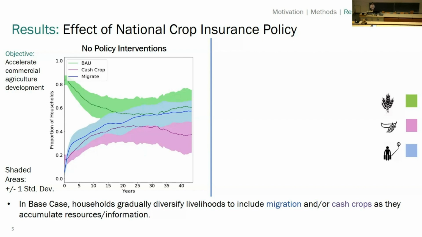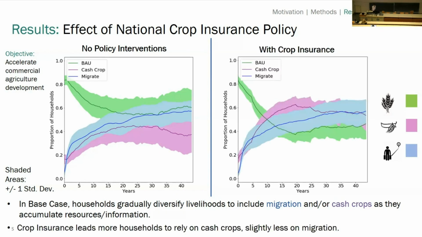What we can see is that in the base case, without policy interventions, households gradually diversify their livelihood choices to include more cash crops. More households end up migrating gradually as they accumulate more resources and get more information from their neighbors. I should mention that in our model, we have boundedly rational households that need information about different livelihood opportunities.